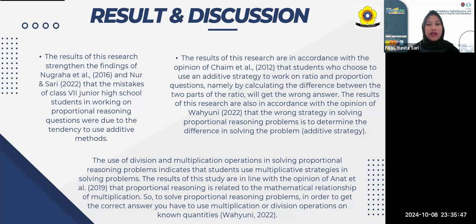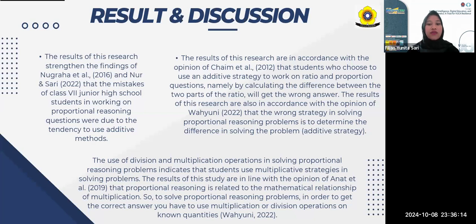The second is that the results of this research are in accordance with the opinion of Kemp et al., 2012, that students who choose to use an additive strategy to work on ratio and proportion questions, namely by calculating the difference between the two parts of the ratio, will get the wrong answer.